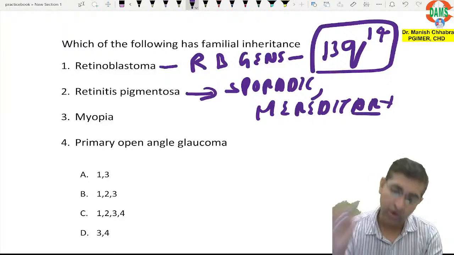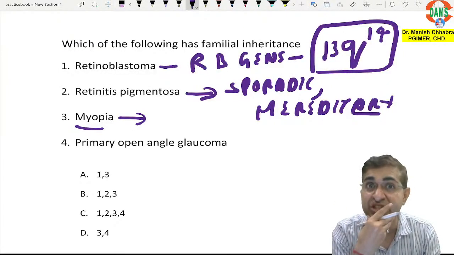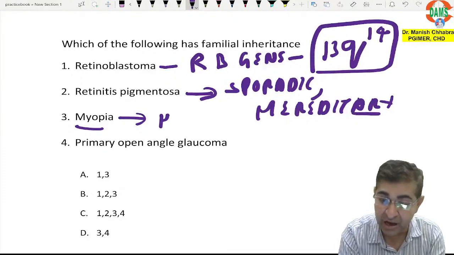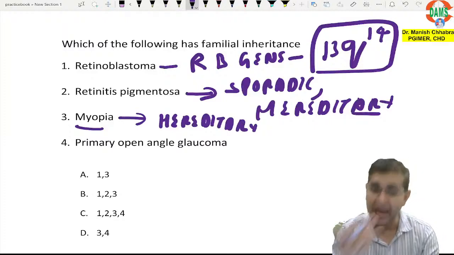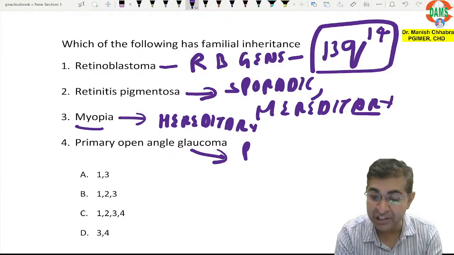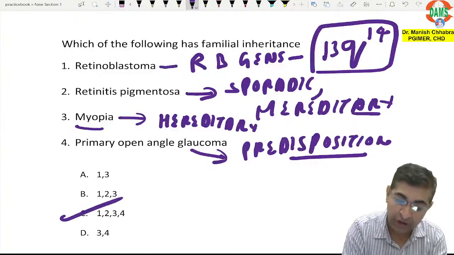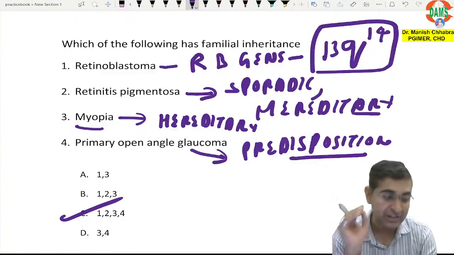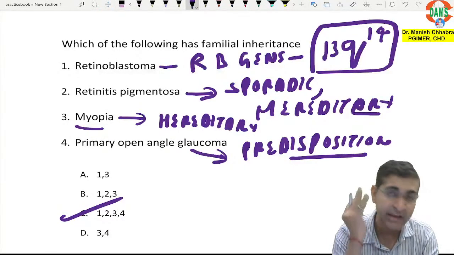And myopia, myopic degeneration, remember pathological myopia, it is hereditary. Primary open angle glaucoma, of course, there is genetic predisposition which is present. So, in other words, all the options are correct. So, the best answer to pick is C, which is 1, 2, 3, and 4.